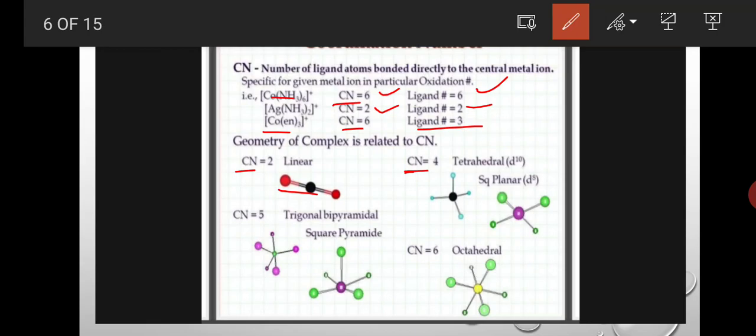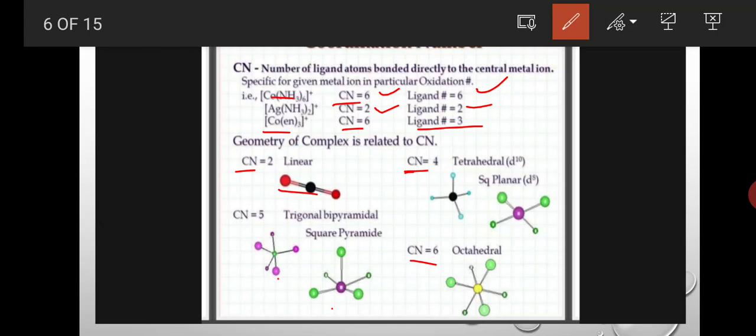If the coordination number is 5, here also two structures are possible, trigonal bipyramidal or square pyramidal shape. If the coordination number is 6, then that complex is octahedral.